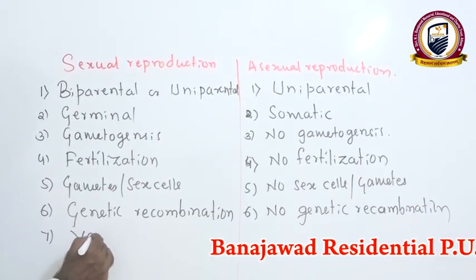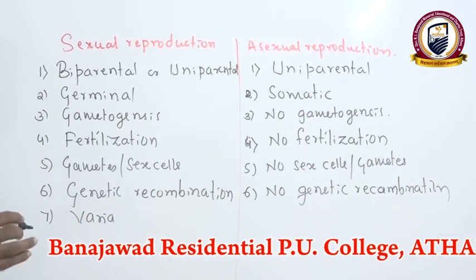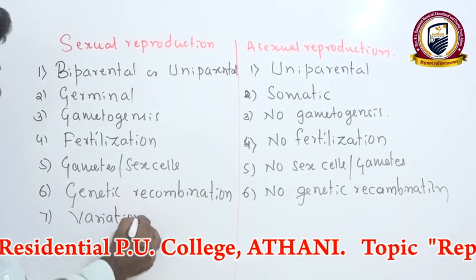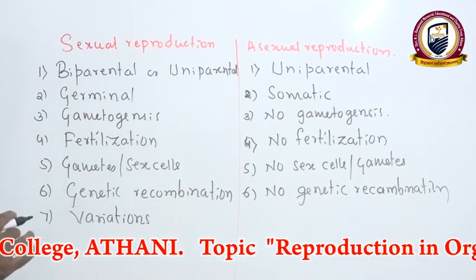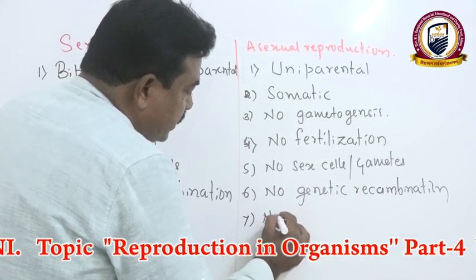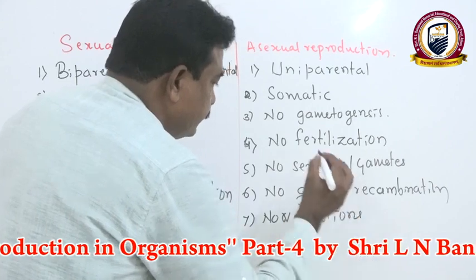Here there is a development of new changes: whatever modification we see in the young one, we call variations. These variations are developed in sexually reproducing organisms, whereas there are no variations in asexual reproduction.